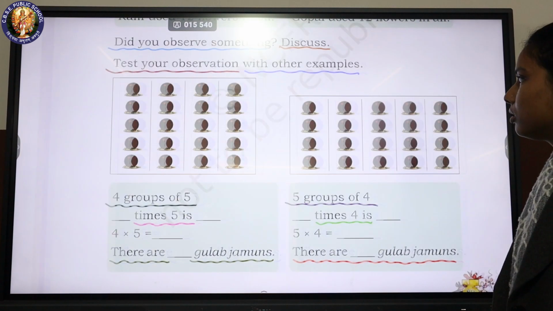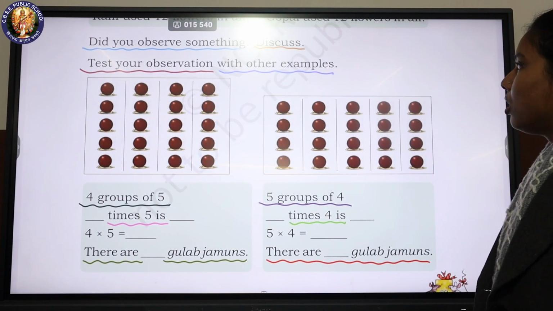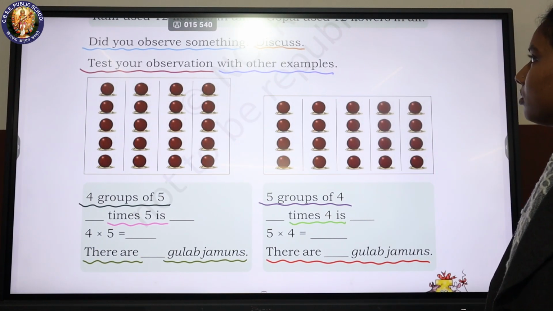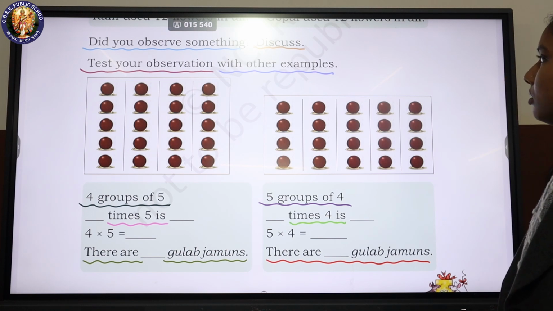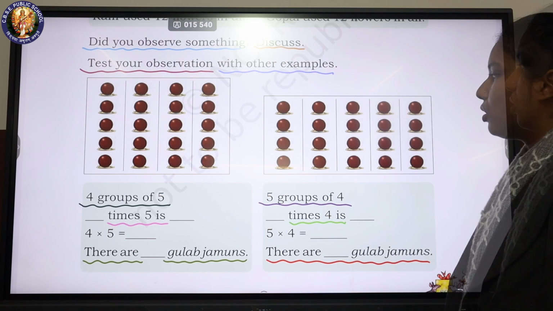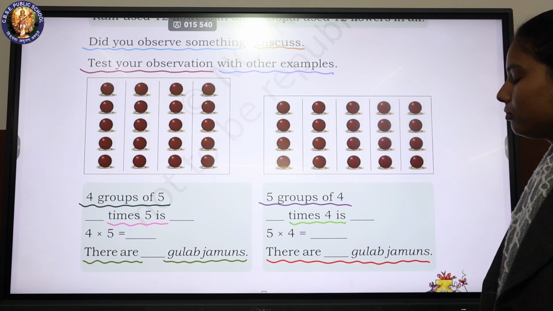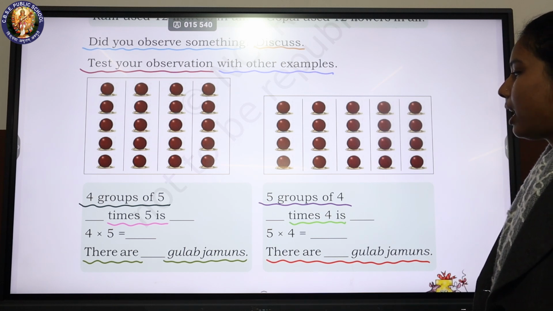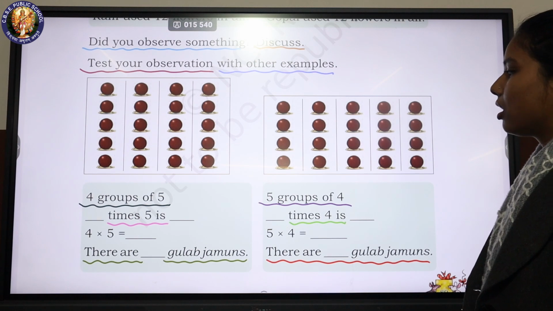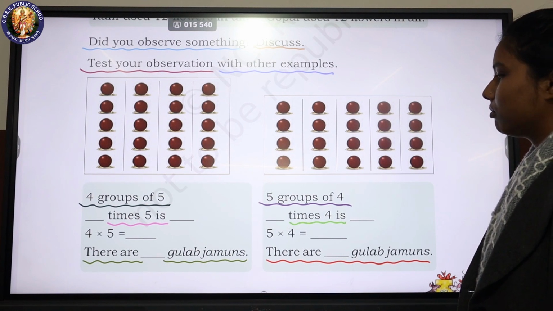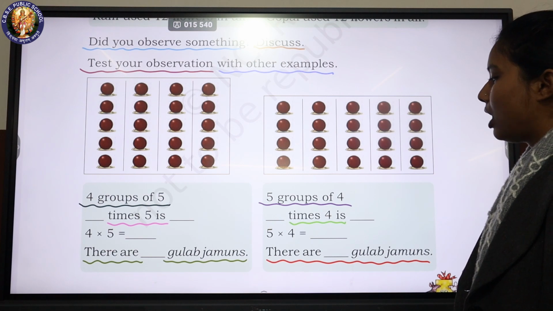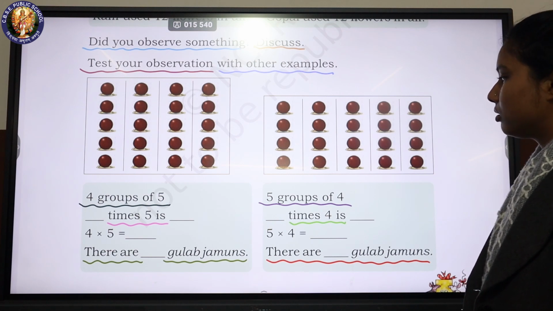Did you observe something? Discuss. Test your observation with other examples. 4 groups of 5. Blank times 5 is blank. 4 into 5 is equal to blank. There are blank gulab jamuns.